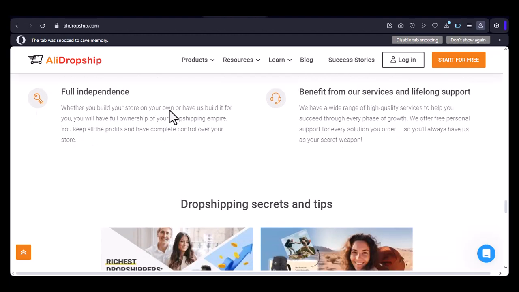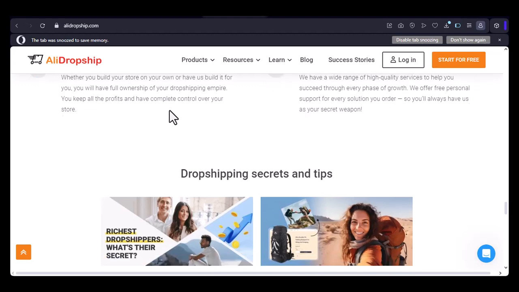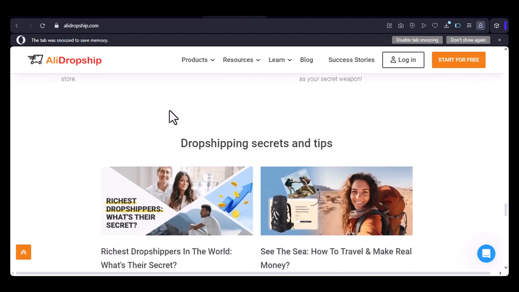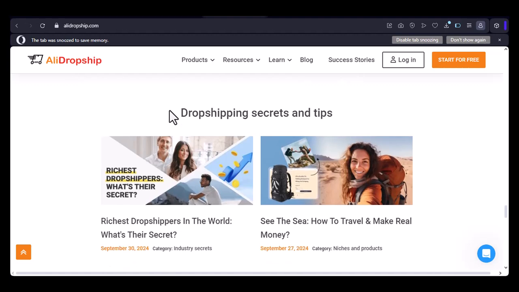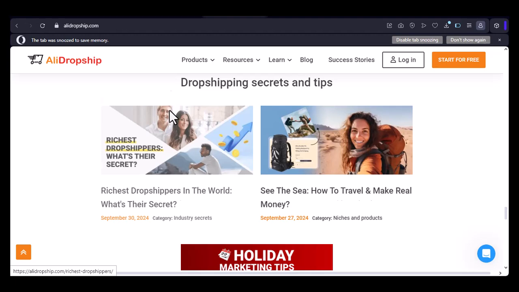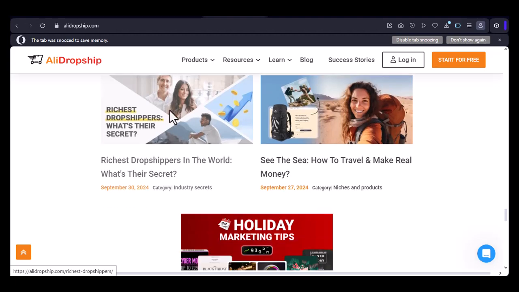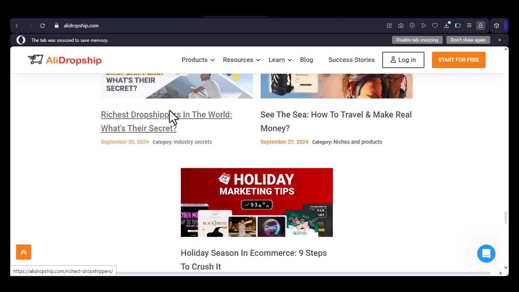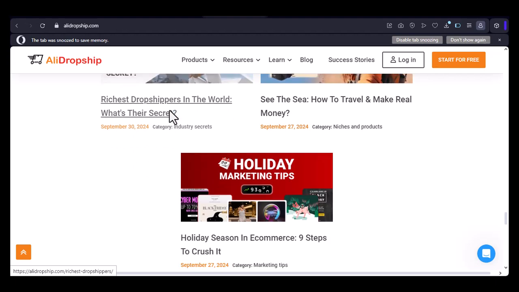Additional considerations. Customer support. Both platforms offer customer support, but the quality and responsiveness may vary. Community. AliDropship has a growing community of users who can provide support and advice. Scalability. Both platforms can scale as your business grows, but AliDropship Woo may require more technical adjustments.